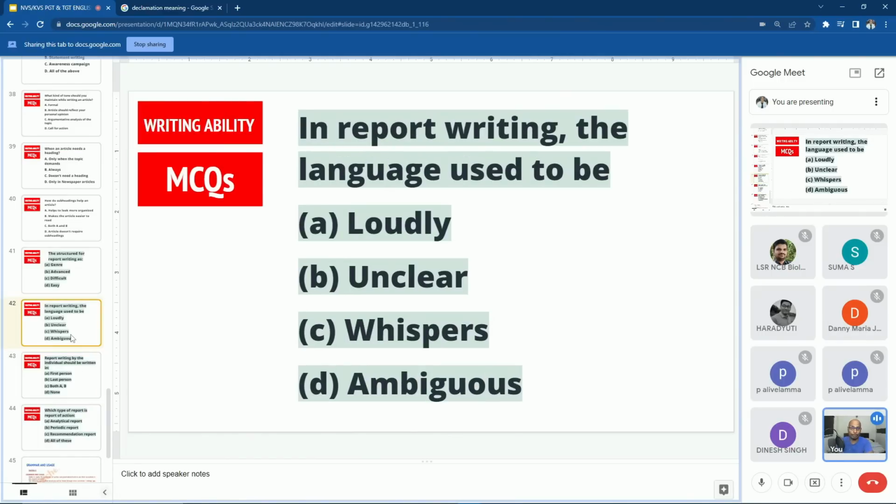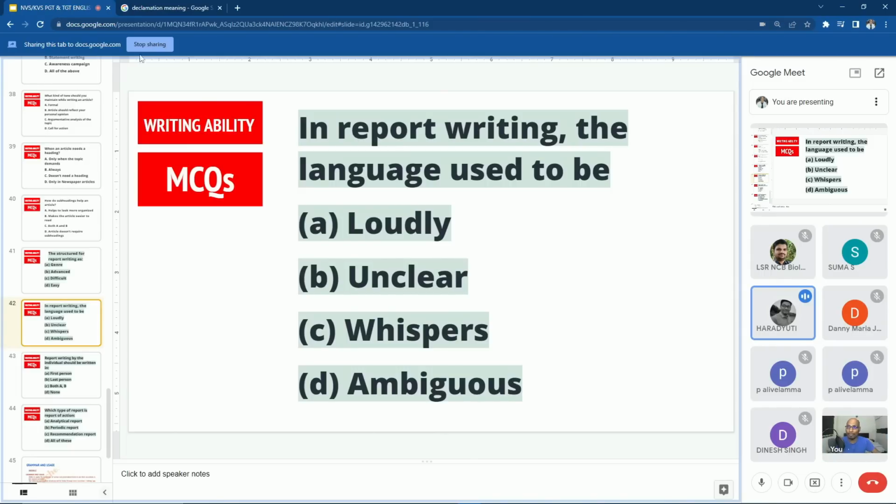In report writing, the language used to be loudly, unclear, whispers, and ambiguous. What is the meaning of the word ambiguous? Ambiguous means vague, means it is not clear. There will be some dual meanings. Uncertain. So what is the right answer here? Whether it is loudly or unclear or whispers or ambiguous? Option D, which means the first, second, and third options are all wrong. Option D is the correct one here.